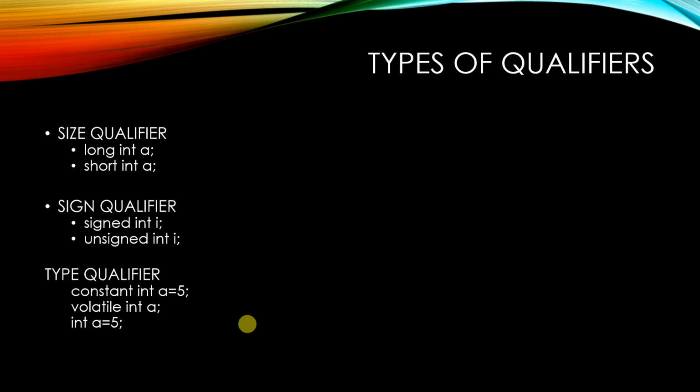Next is the type qualifier. This is the one we usually use. Type qualifiers are used very often. You can mention an integer to be a constant. No matter what happens in the program, this constant value will not change. You can also qualify it as a volatile variable. So volatile int a means a cannot be predicted. a can change at any point of time. It means a is not a constant. So these are the types of qualifiers.